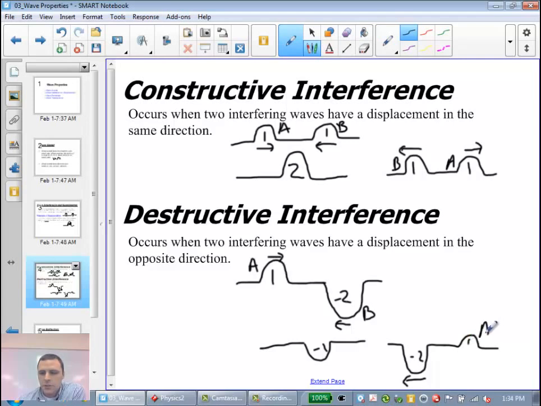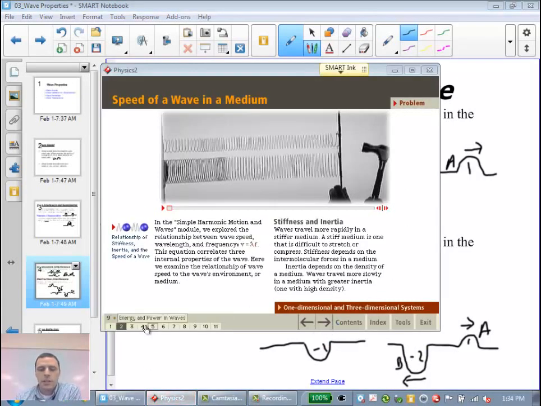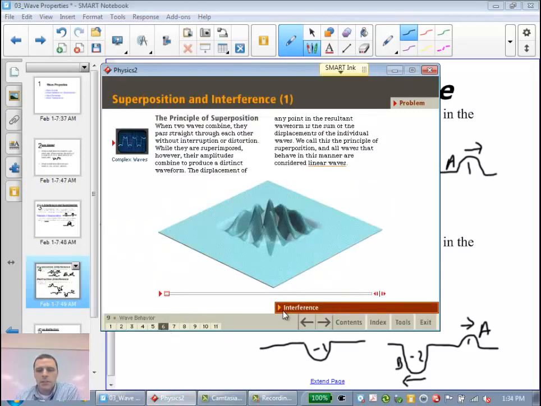And there's 1, so that's A, and this is B. So we have constructive interference and destructive interference. Now what I wanted to show you quickly is just an animation of that.